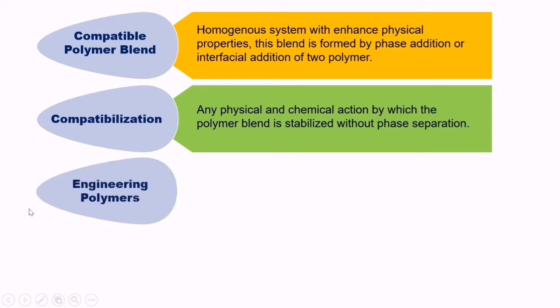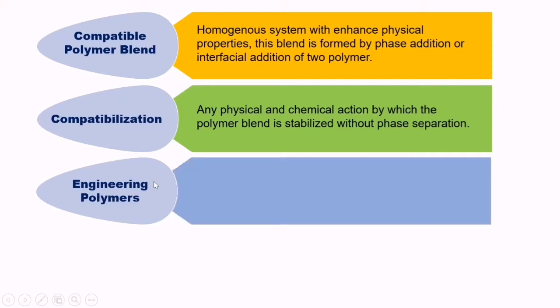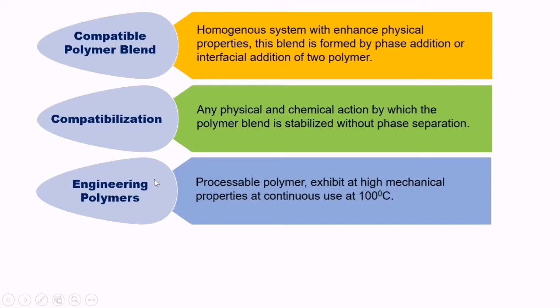Another term, which you are acquainted with, is engineering polymers. What are engineering polymers? The polymers having engineering applications are generally called engineering polymers. But in polymer blend technology, those polymers which are processable and which retain their mechanical properties when used up to 100 degrees Celsius are called engineering polymers.